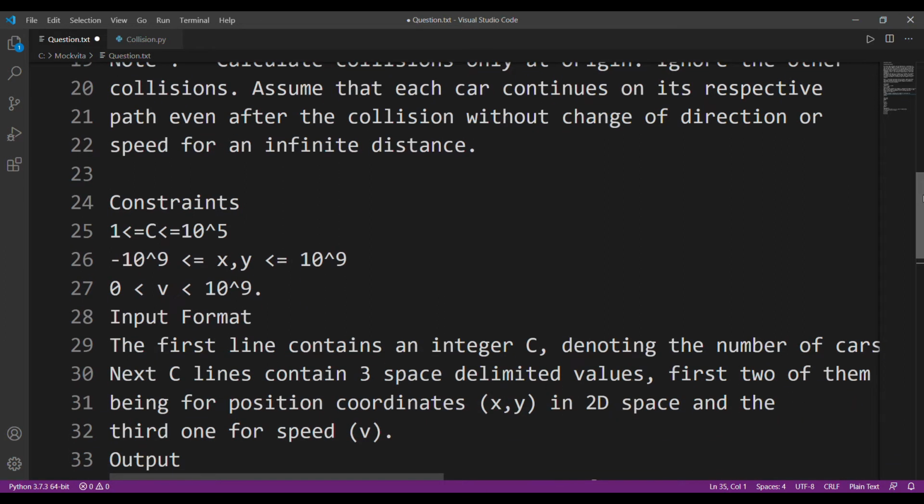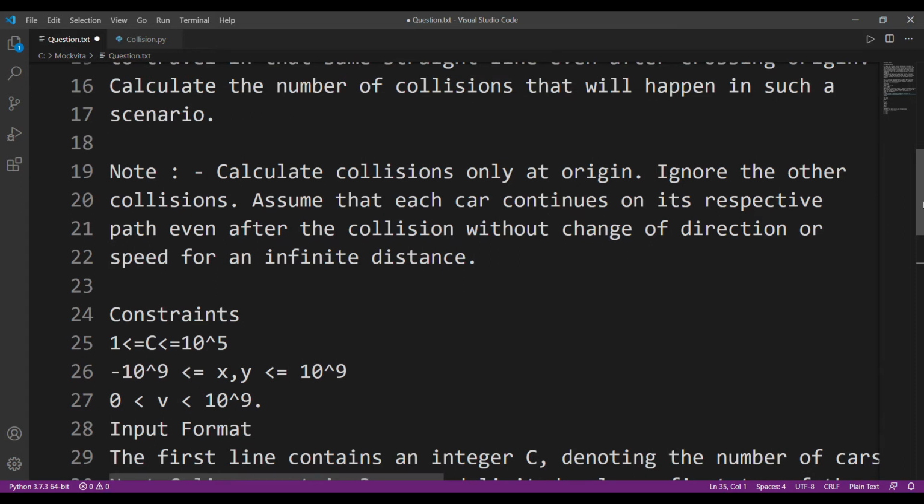So the thing is, as far as I can understand, I'll create a dictionary for time where multiple cars have arrived at the same time. All right, and for that I need to calculate the distance from where they currently are to origin.